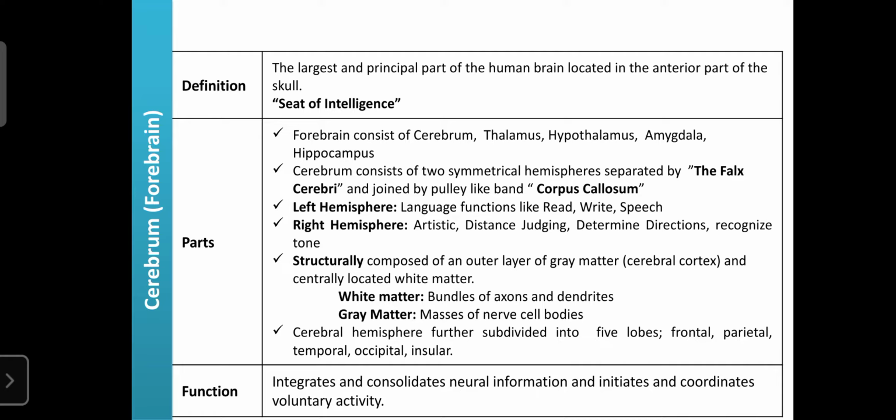The other functions are also there, but the right hemisphere mainly regulates the artistic activities, as well as distance judging capacity. That part is also helpful to determine directions, and to recognize tone.